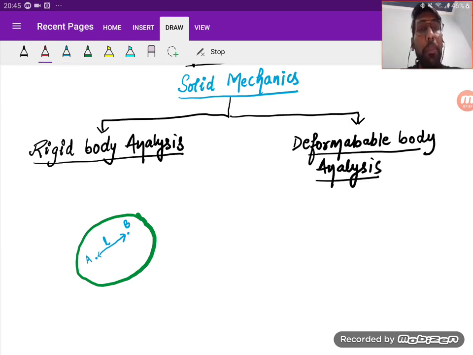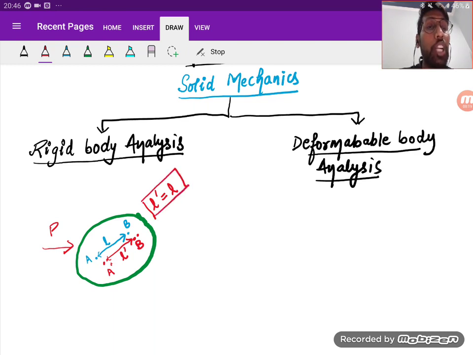Now I'm giving an external load to the body, due to which the points move to A dash and B dash, and if the distance between them becomes L dash, then this L dash must be equal to L if the body is considered to be rigid.